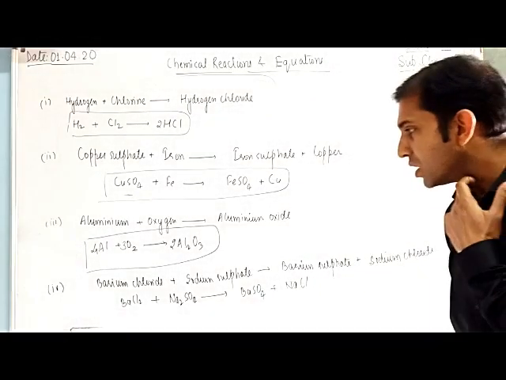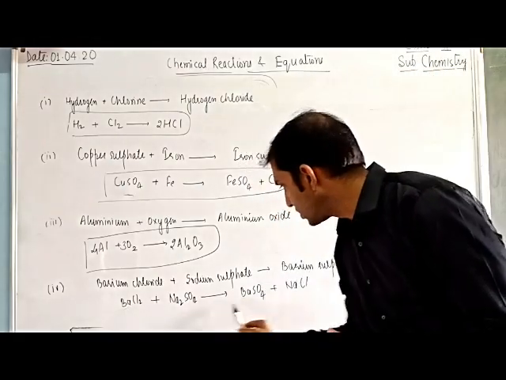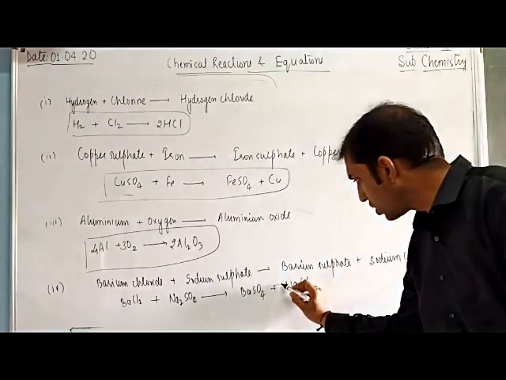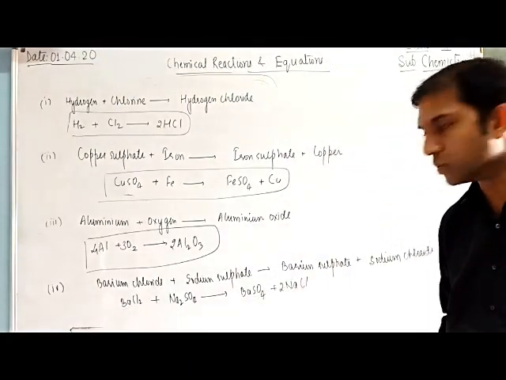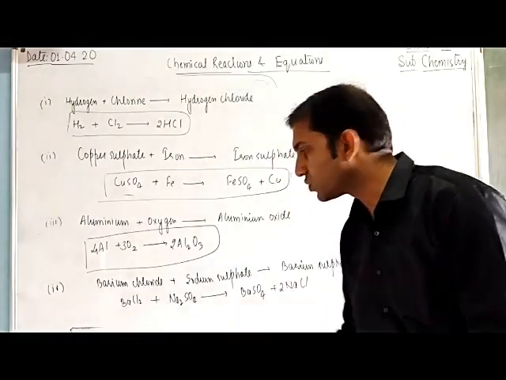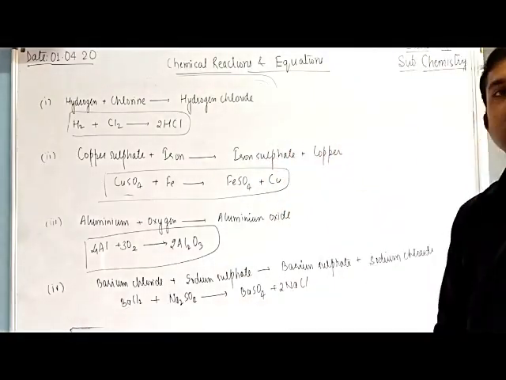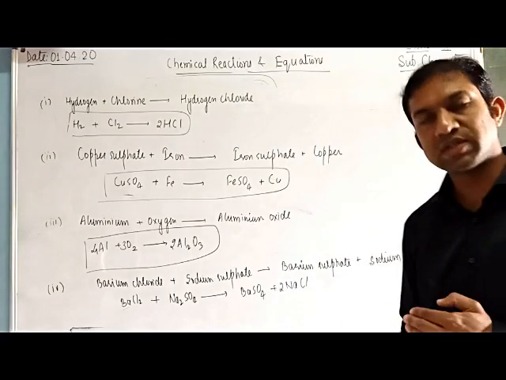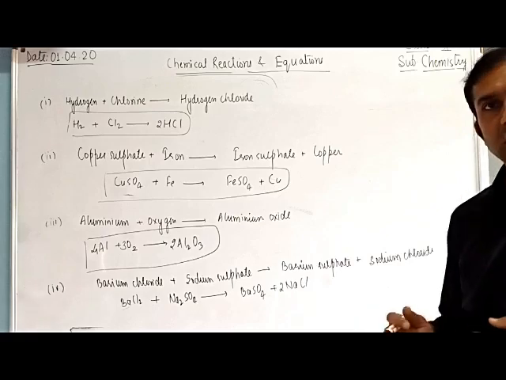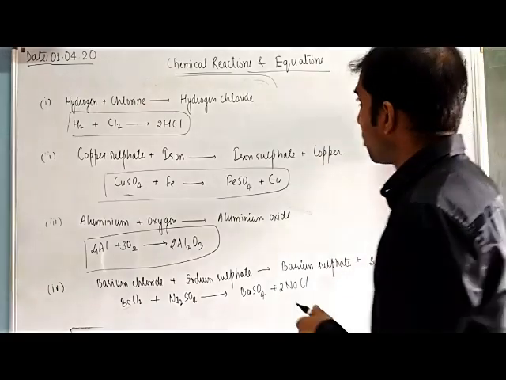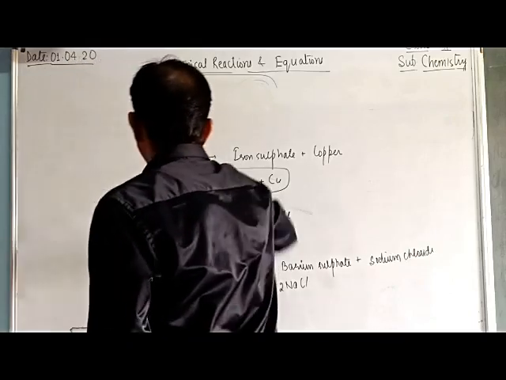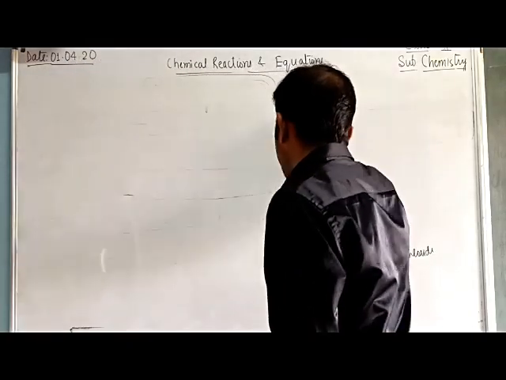No. One Ba is there, it's okay. 2 Cl, but here is only 1 Cl. So write 2 before NaCl. 2 Na, this is also 2 Na, 1 SO4, so now this equation is balanced. This is the hit and trial method, and this is the easiest method to balance any reaction.